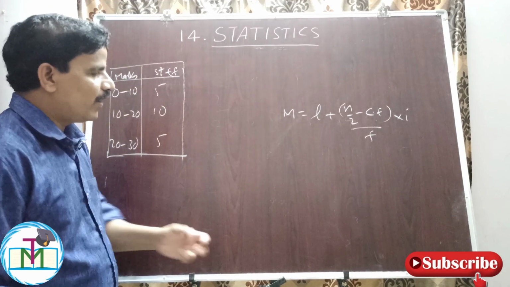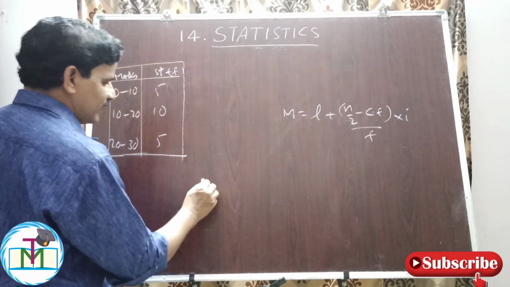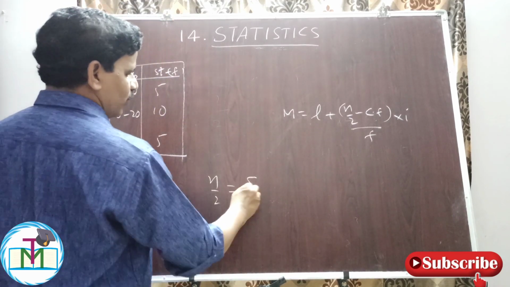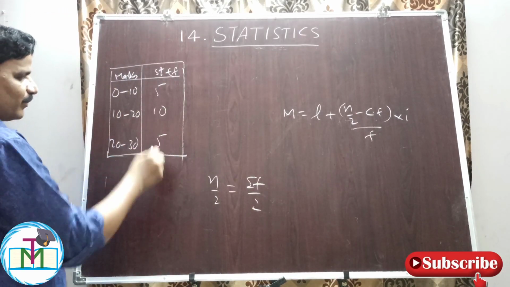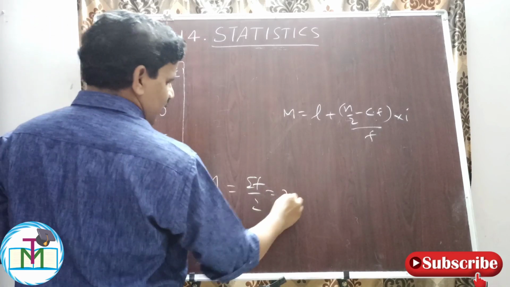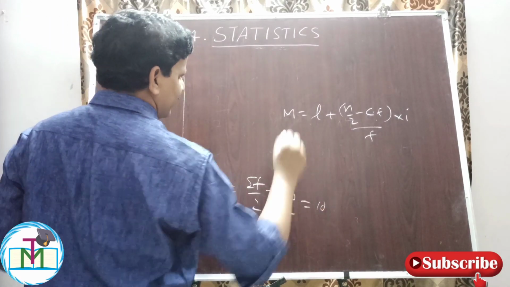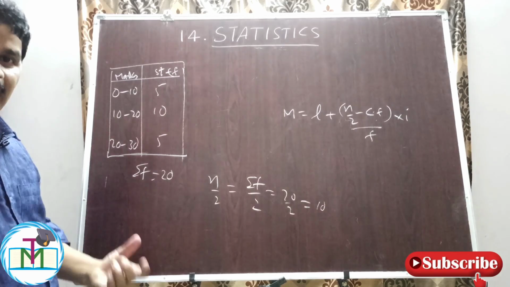So here first we have to find n by 2. What is n by 2? N by 2 is equal to sigma f by 2. What is sigma f? 5 plus 10 plus 5, which is 20. So it is 20 by 2, which is 10. So here where will be the 10th term?